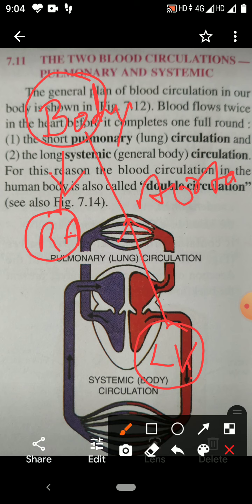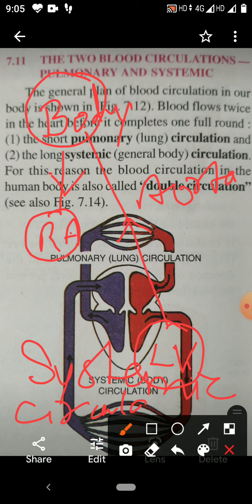So this circulation of blood is called systemic circulation. Systemic circulation is circulation of oxygenated blood.